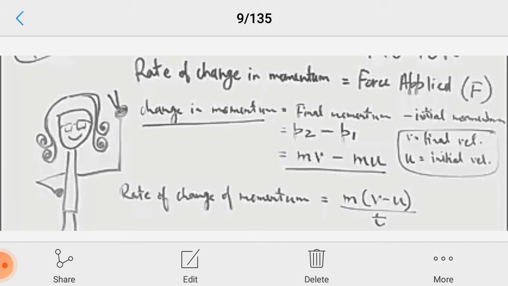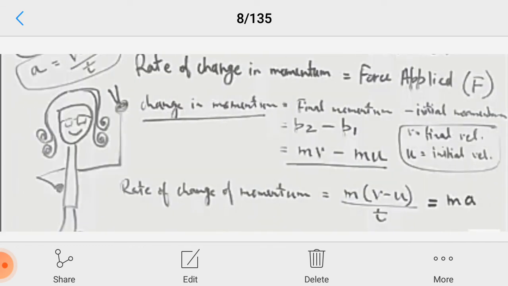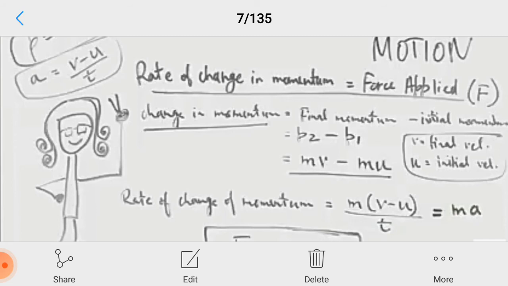Yes, it is acceleration. So rate of change of momentum equals m(v minus u) by t, which can be written as ma. A means this (v minus u) by t. This complete term is a. A means acceleration. Okay. So now we move to the next slide.